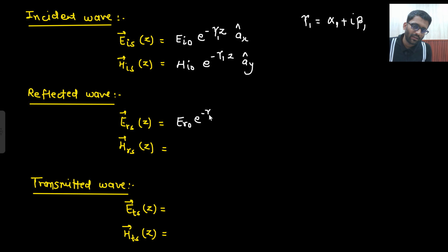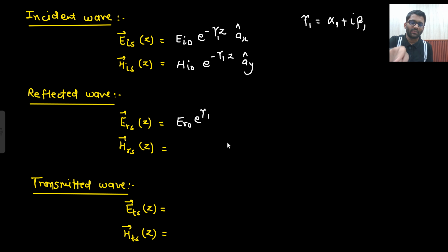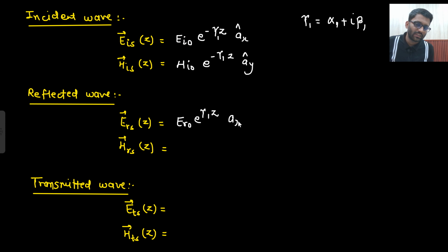E to the power minus gamma z, sorry, not minus gamma z, plus gamma z, right? And gamma 1 or gamma 2? Gamma 1, because the medium is same. Reflected wave has this medium only. So for this medium you have gamma 1, alpha plus j beta. This is gamma 1, this is gamma 2. But it is traveling in negative z direction. That's why I am writing plus gamma 1 z. Okay. And what is the direction of electric field? I have assumed that reflected electric field has the same direction as the incident electric field. So I am saying that it is not changing its direction.